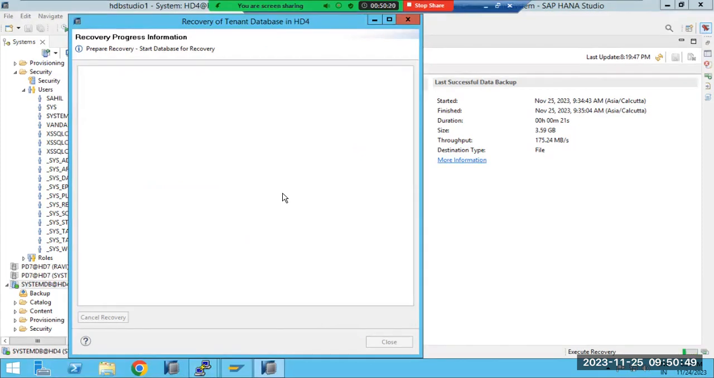We will see here what most recent state means, up to what state it will be recovered. It will use the log backups and it will use the data backup. All the backups will be used now.